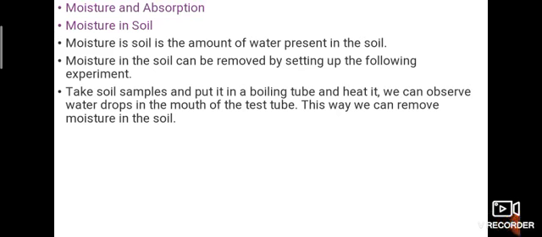The next property is moisture and absorption. Moisture in the soil is the amount of water present in the soil. Moisture in the soil can be removed by setting up the following experiment. Take a soil sample, put it in a boiling tube and heat it. We can observe water drops at the mouth of the test tube. How is it formed? Because the soil has some water in it, so it has some moisture. This way we can remove the moisture in the soil. So what does it mean? Commonly soil has some water content.